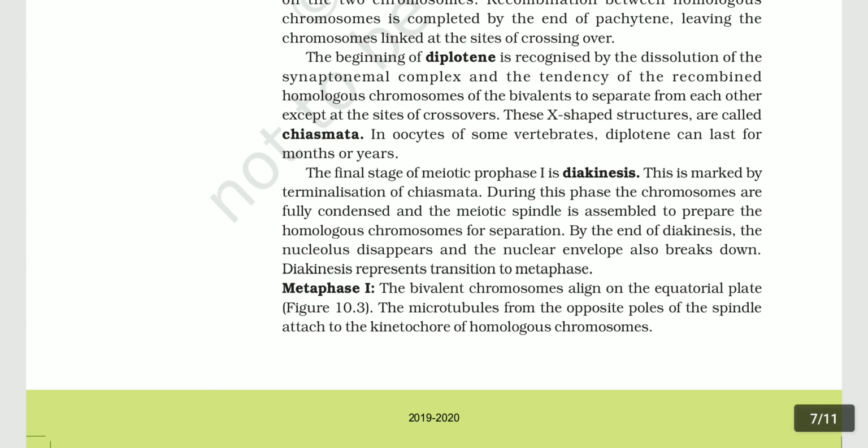Metaphase first. The bivalent chromosomes align on the equatorial plate, figure 10.3. The microtubules from the opposite poles of the spindle attach to the kinetochore of the homologous chromosomes.